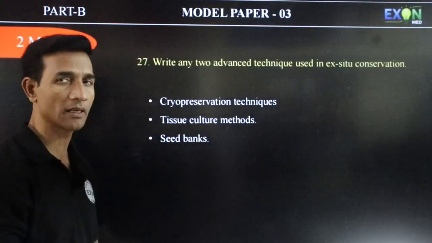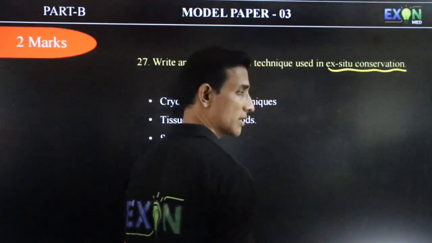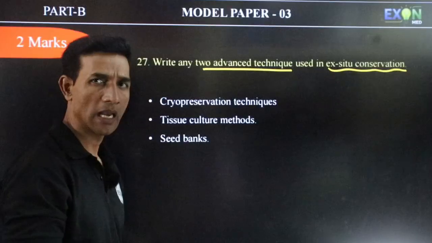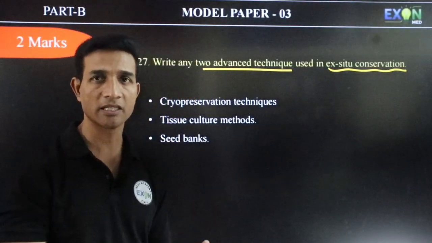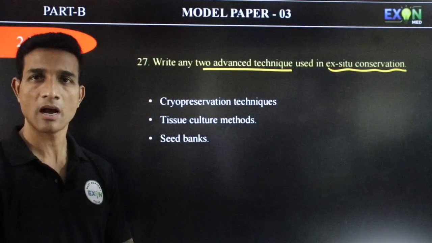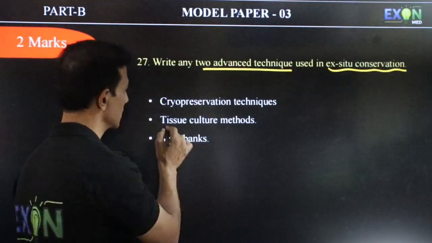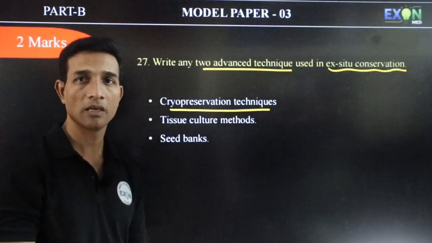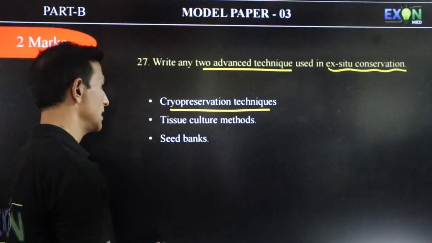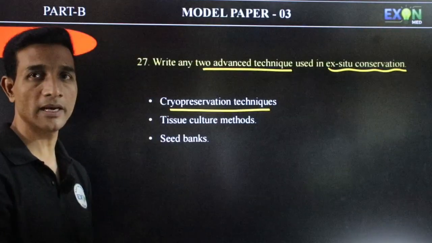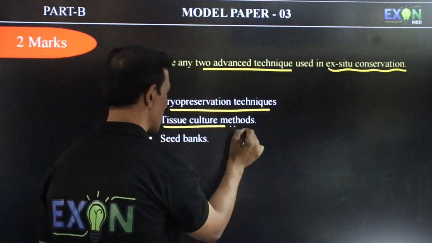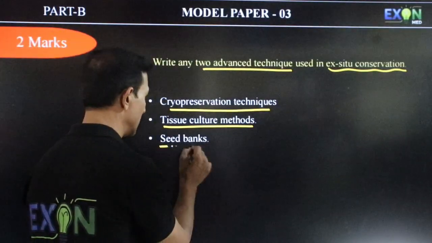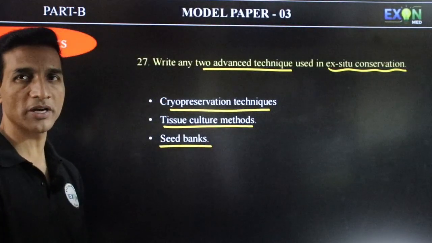Write any 2 advanced techniques used in ex situ conservation. Ex situ conservation is the conservation of plants and animals away from their natural habitat. Cryopreservation is one advanced technique, where we preserve organisms at minus 196 degrees centigrade under liquid nitrogen. Tissue culture is a method where we grow many plants in a short period of time. Seed banks are where seeds are stored for a longer period of time.